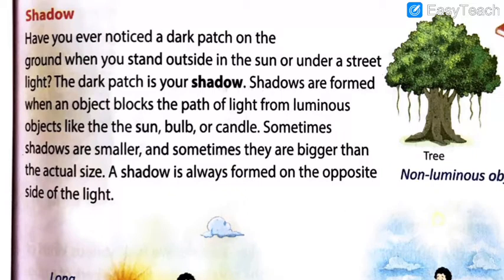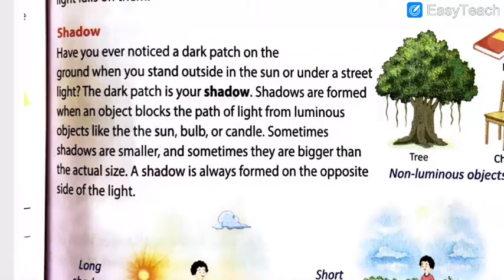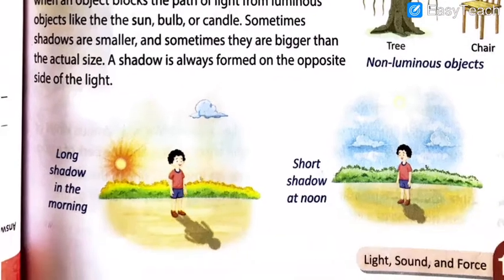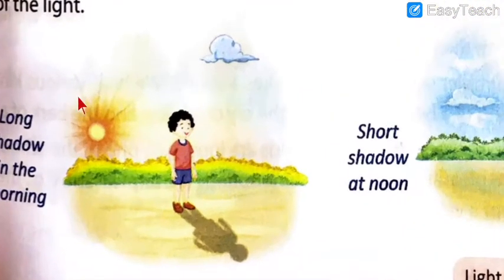So, sometimes shadows are smaller, sometimes they are bigger than the actual size. A shadow is always formed on the opposite side of the light. If you can see, here is the light and on its opposite side the shadow is formed.